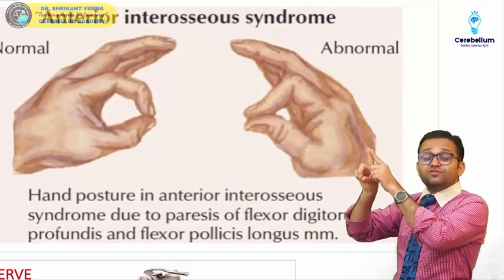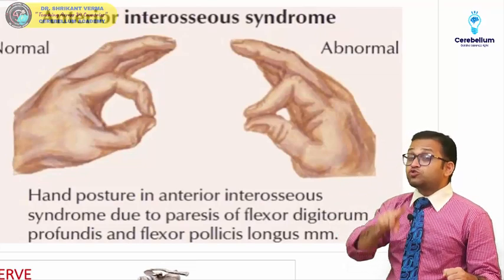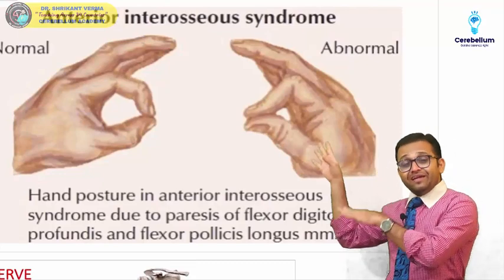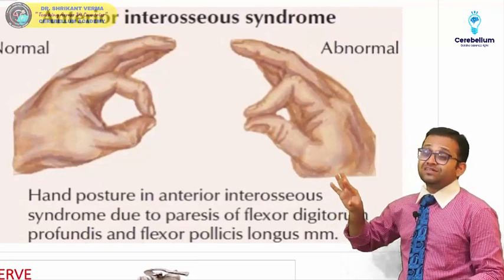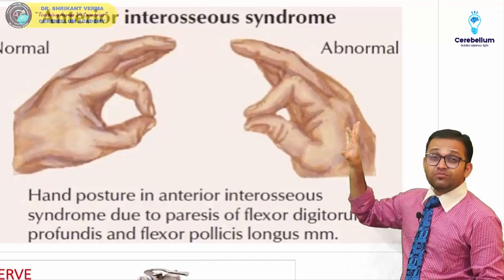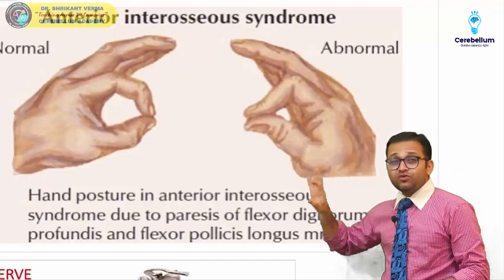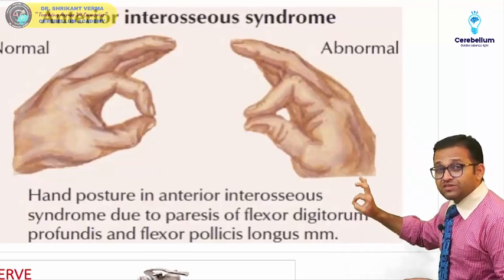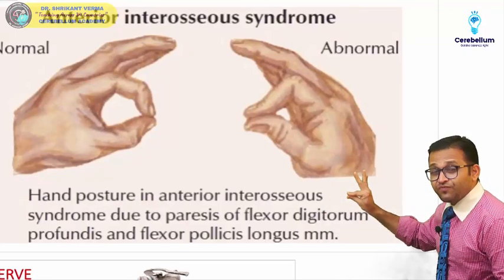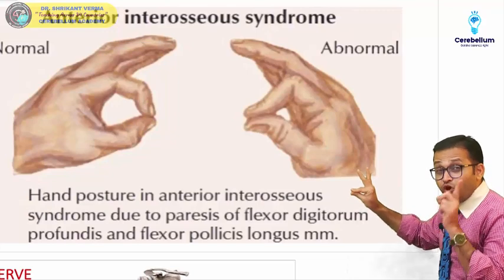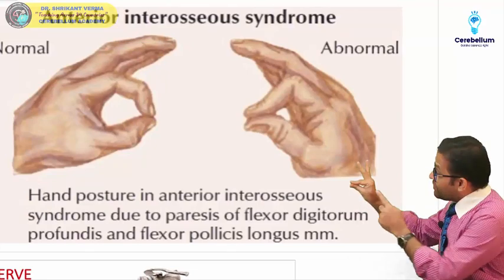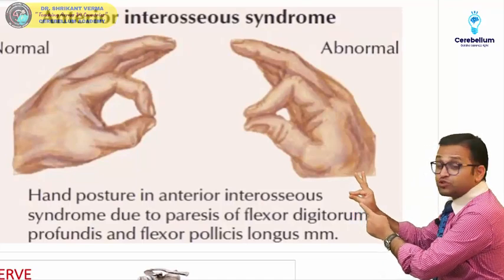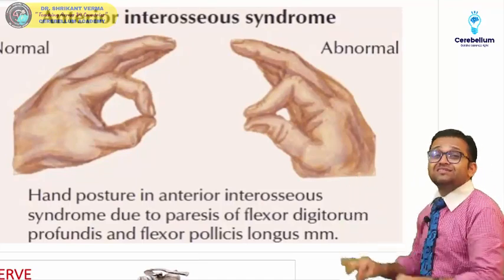Remember, this index finger is supplied by the flexor digitorum profundus lateral tendon, which is also supplied by our anterior interosseous nerve. So what is resulting? The patient is not able to flex the thumb, not able to flex this index finger, so he will not make the proper circle, but he will present with such a finger presentation. Why? Because of the damage to the anterior interosseous nerve, the flexor digitorum profundus as well as the flexor pollicis longus are paralyzed.